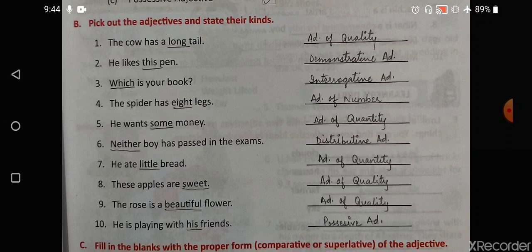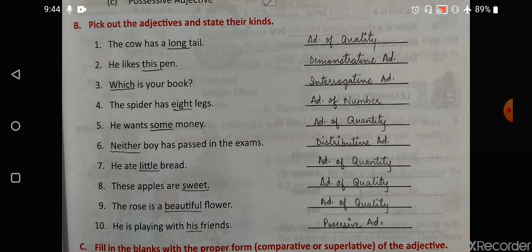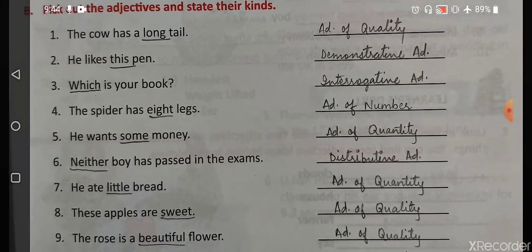The cow has a long tail. What kind of tail does the cow have? Long, which shows us the quality of the cow's tail. So the adjective is long, and it is an adjective of quality. He likes this pen. We are pointing at this pen, so it is a demonstrative adjective. Which is your book? The word which is an interrogative adjective, and the question mark shows us interrogation. The spider has 8 legs.